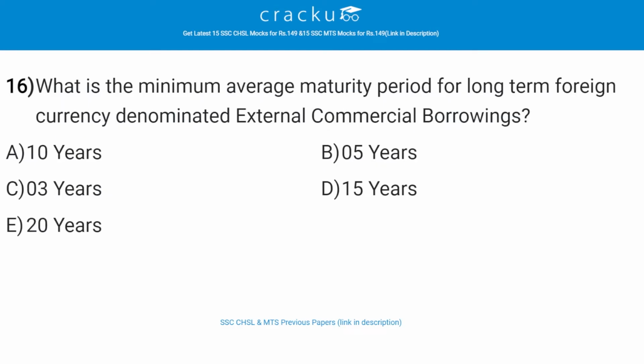What is the minimum average maturity period for long-term foreign currency denominated external commercial borrowings? The correct answer is A, that is 10 years. So for repayment of rupee loan availed domestically for purposes other than capital expenditure and for on lending by NBFCs, the minimum average maturity period of the ECB is required to be 10 years.